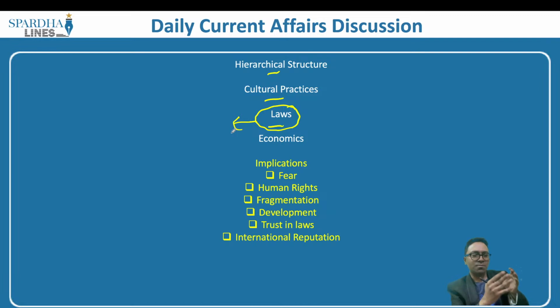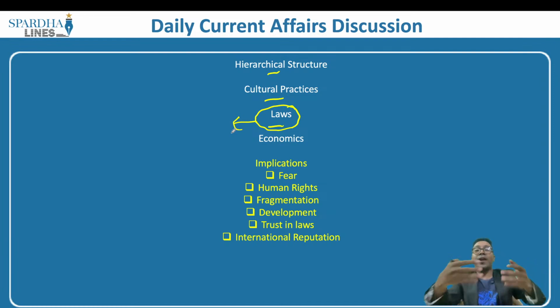Despite these laws and rules that exist in society, these violations will continue, primarily because these are mostly on paper, but when it comes to implementation, it is not happening at the upright level. So the laws exist, but when it comes to implementation, are they being followed? No, that's the major problem.